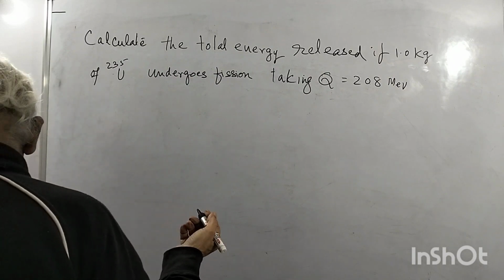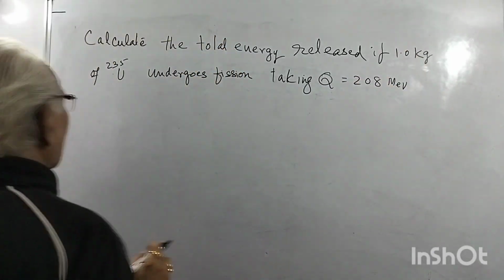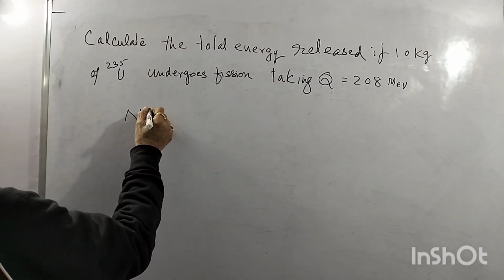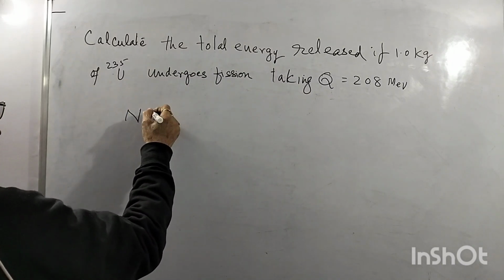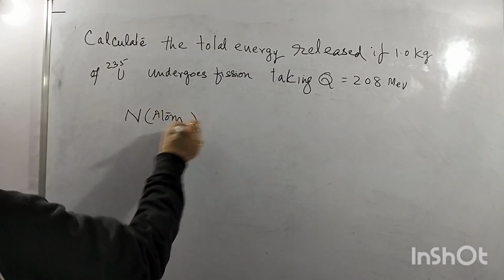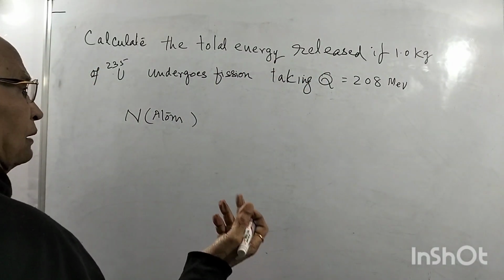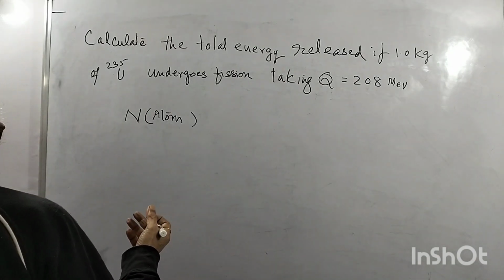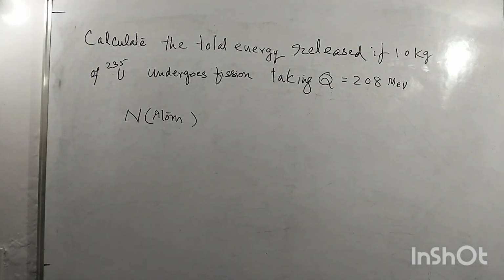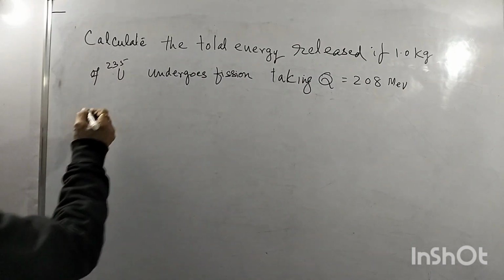So now we have to find out how many nuclei are there in 1 kilogram of uranium-235. We find the number N, the number of nuclei or atoms, atom or nucleus, whatever. Let us first calculate the atoms. How many atoms are present in 1 kilogram? And then fission will take place. Then we can get the number of nuclei directly using the Avogadro number.